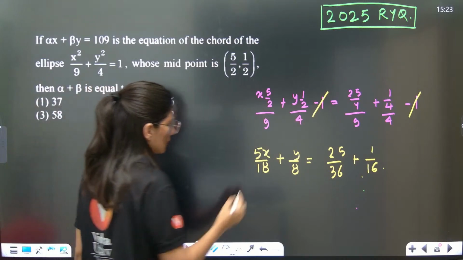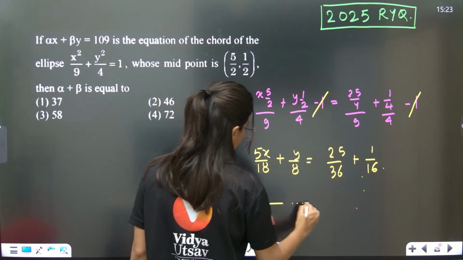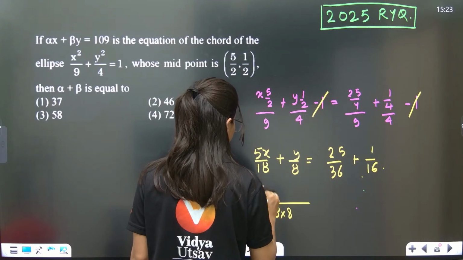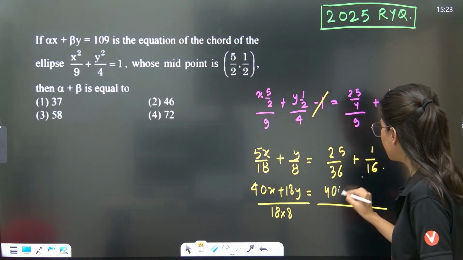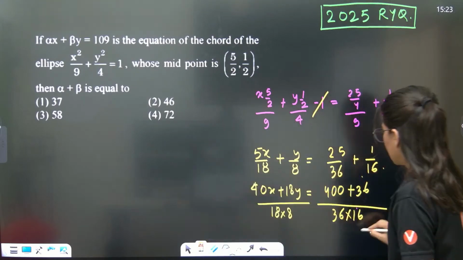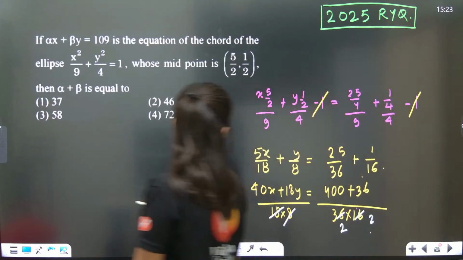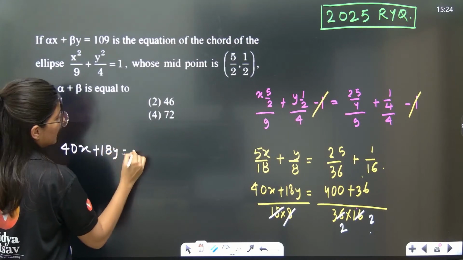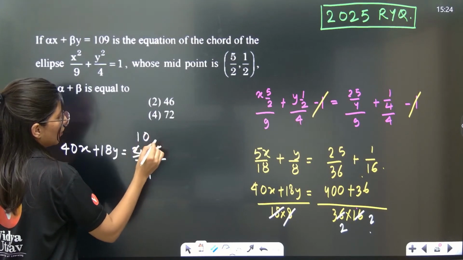So 9 into 2, 18 into 8, 5 8s are 40, 40x plus 18y is equal to 25 into 16 is 400 plus 36, 36 into 16, cancel it out. So it is going to give you 40x plus 18y is equal to 436 upon 4, 4 9s are 36.